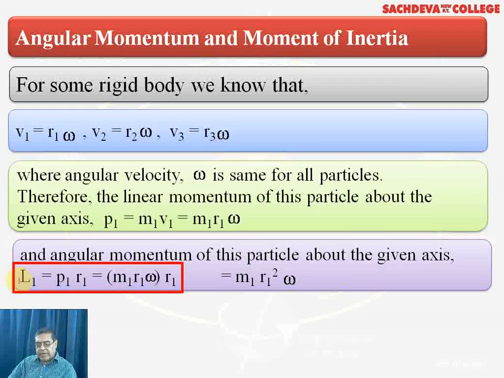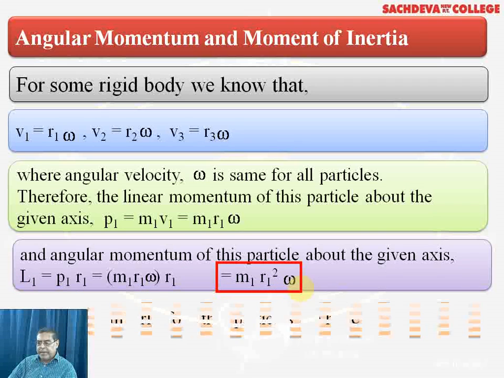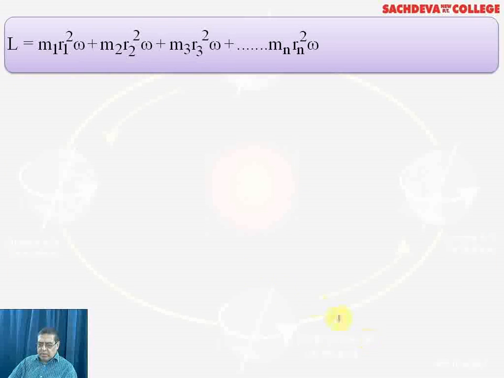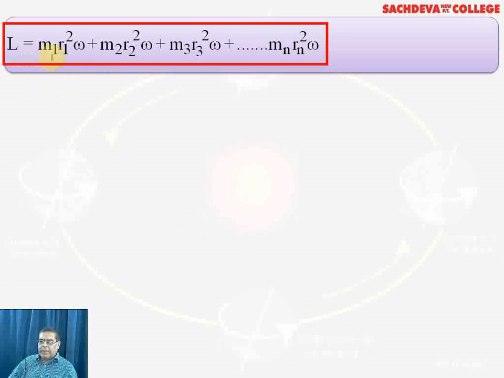So momentum is m1 r1 omega multiplied by r1, and the net expression becomes m1 r1 square omega. Similarly, for other particles, we have the same rule. So net angular momentum is the summation of all these terms: m1 r1 square omega, then m2 r2 square omega, then m3 r3 square omega, up to the nth particle, mn rn square omega.